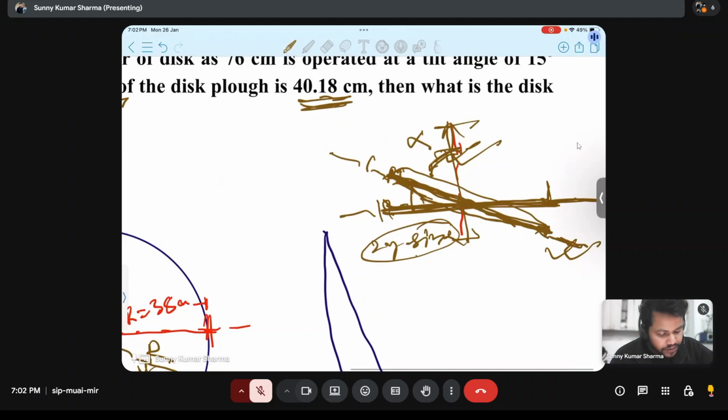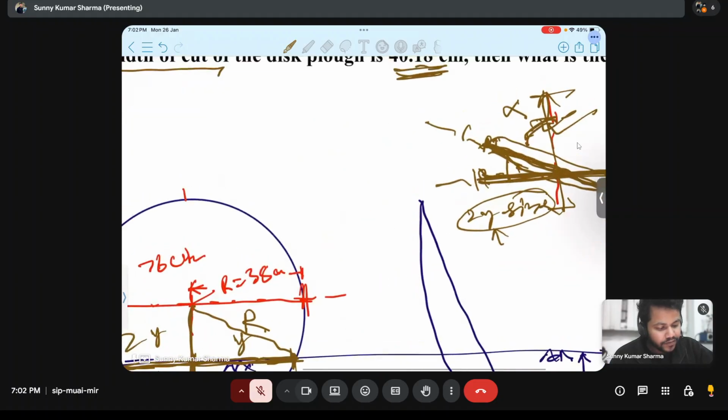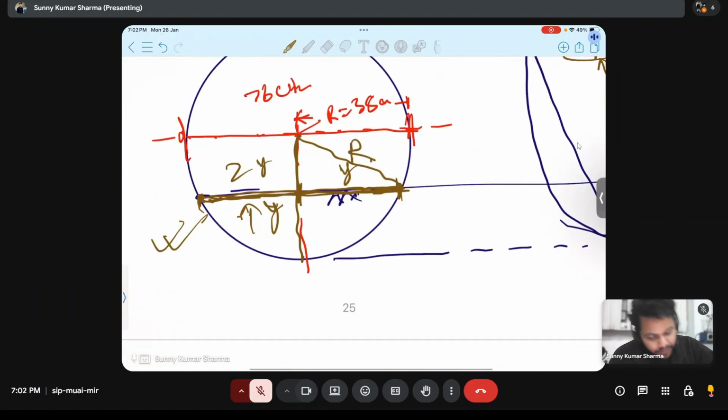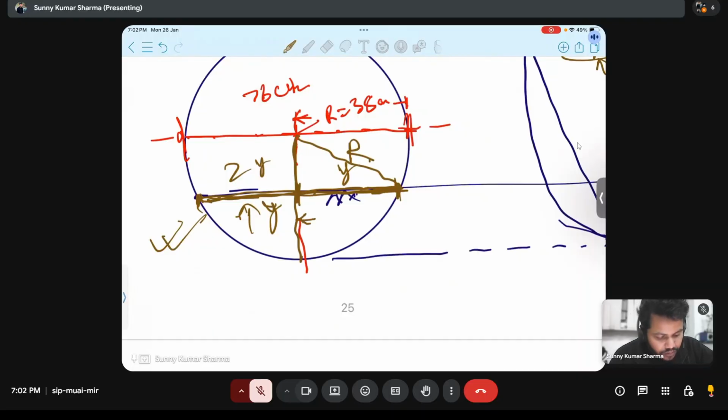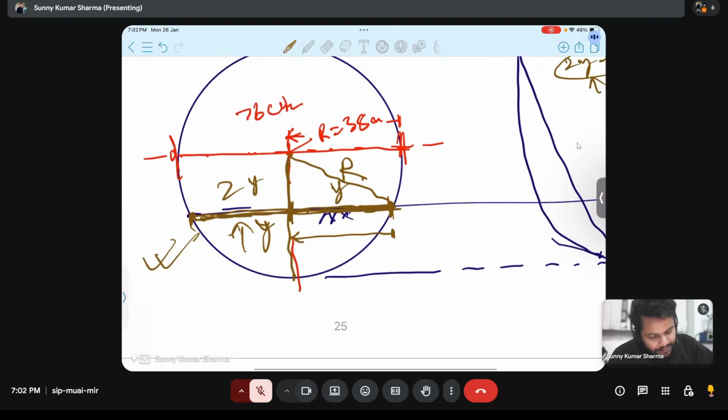So if we know this y, then we can find sine alpha. This y we need to know. This length we need to know. And how can we find this length? With the help of this triangle.